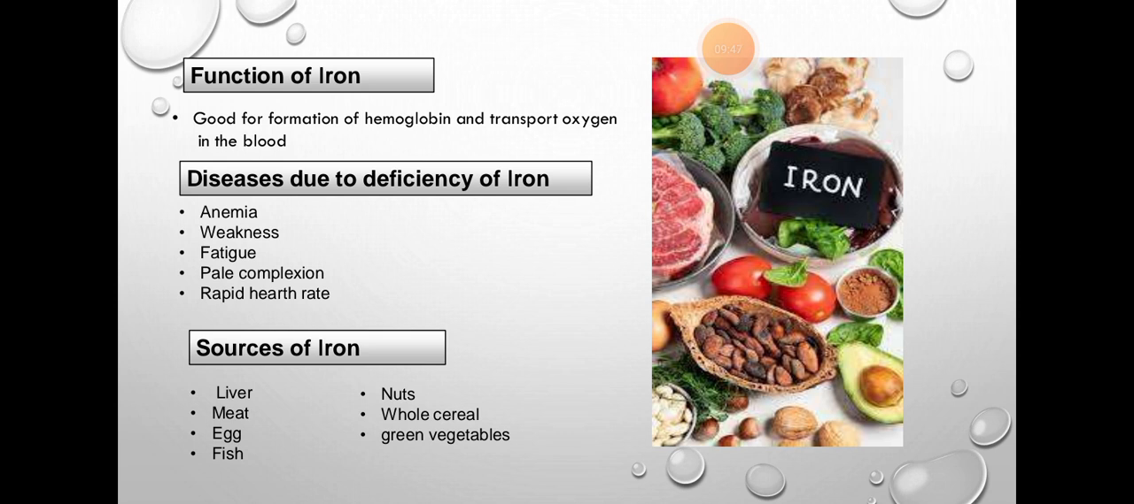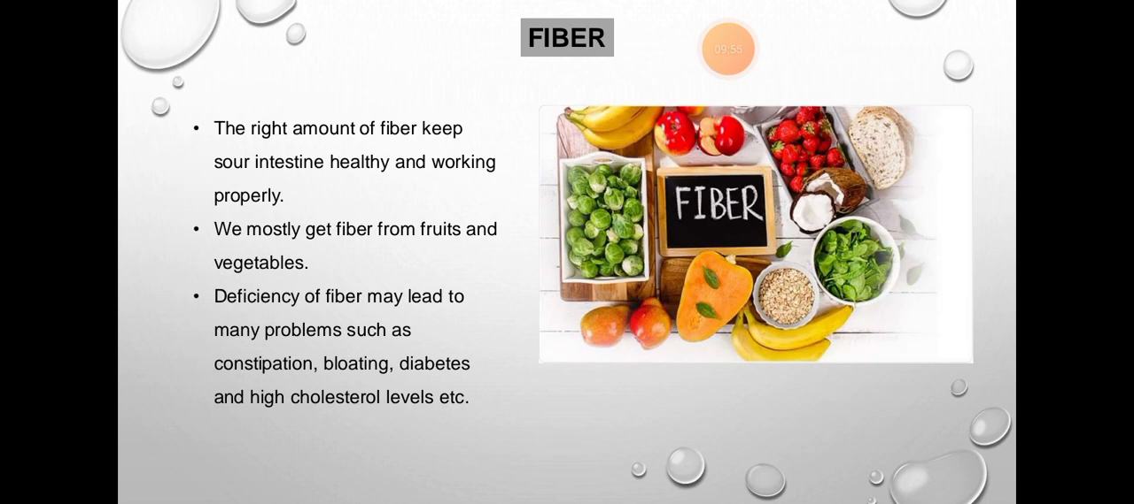Rapid heart rate, like your heart rate becomes very high. Sources of iron: liver, meat, fish, egg, nuts, whole cereals, green vegetables, especially fiber.